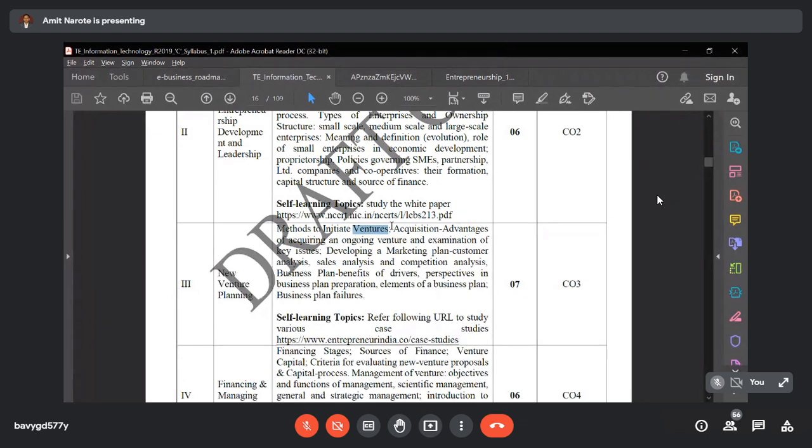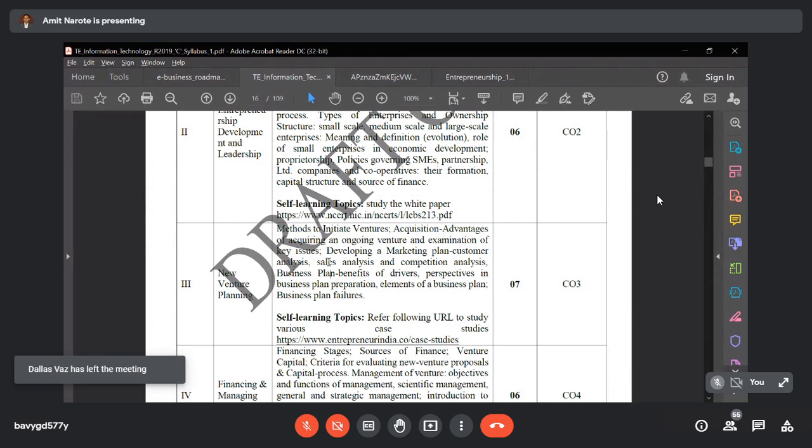Now, what is the acquisition and advantage of acquiring an ongoing venture? How to take or grab the acquisition of the ongoing venture, then examination of the key issues. So what are the key issues that you understand while acquiring a new venture, then developing a market plan, customer analysis for the new venture. So what will be the marketing plan for the customer, that we are going to discuss,